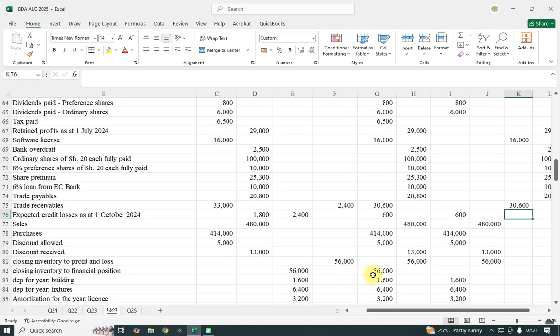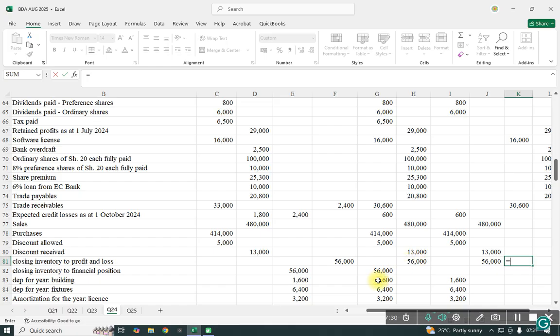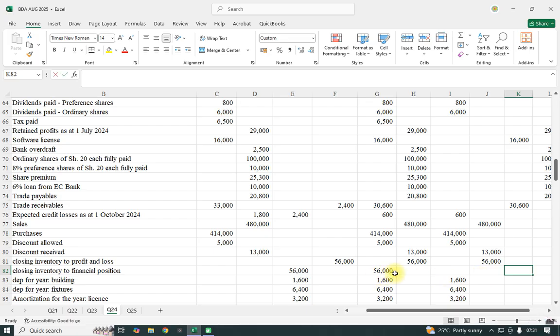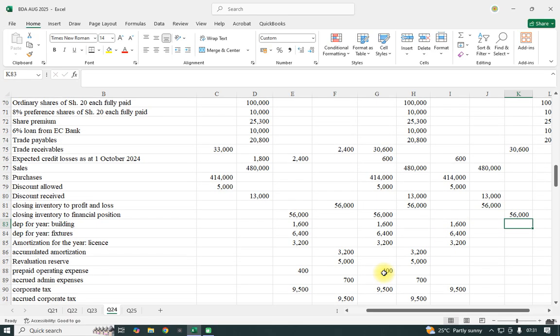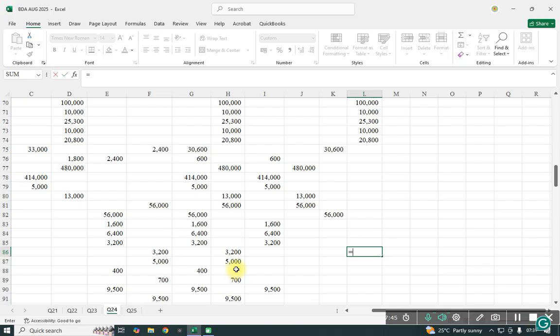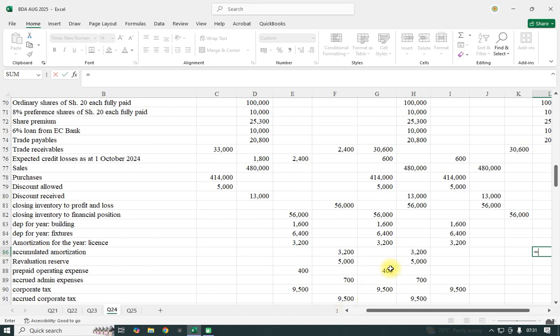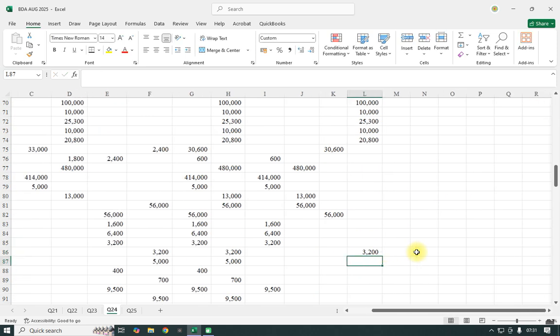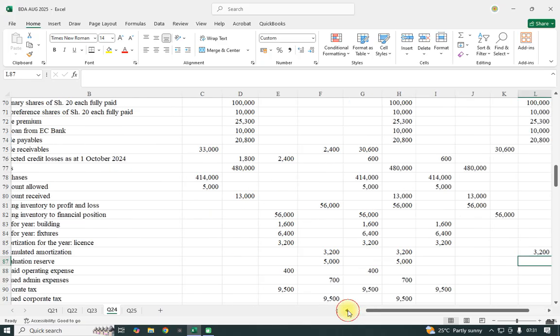The closing to the financial position, the one that was debited to the financial position. Then the other thing, we have accumulated amortization of 3.2.